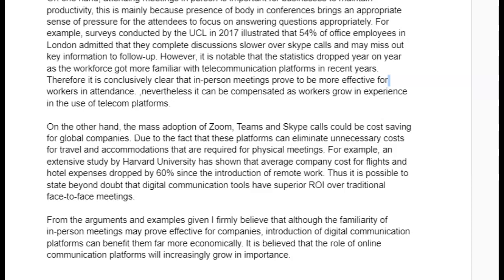From the arguments and examples given, I firmly believe that although the familiarity of in-person meetings may prove effective for companies, introduction of digital communication platforms can benefit them far more economically. It is believed that the role of online communication platforms will increasingly more important.